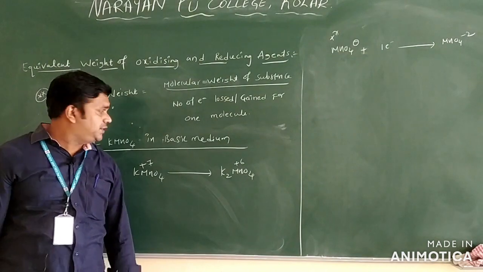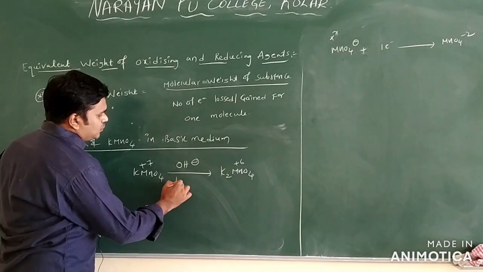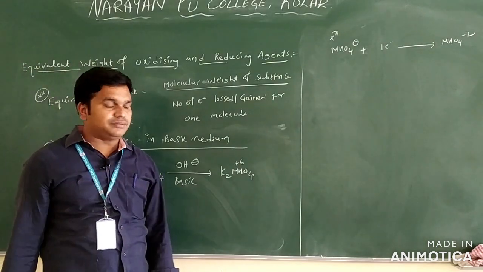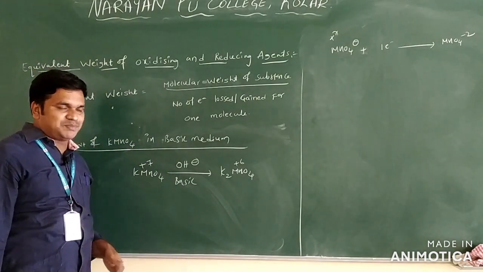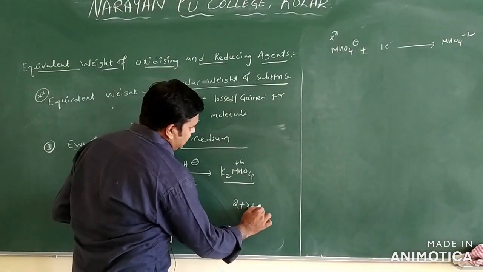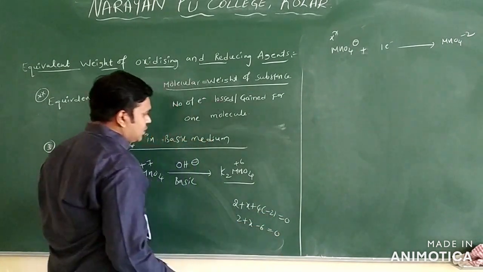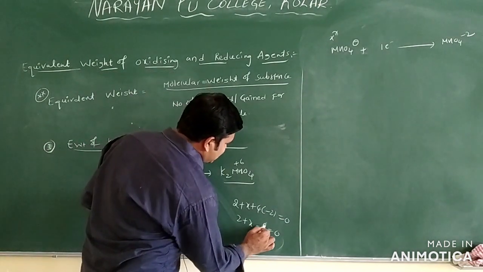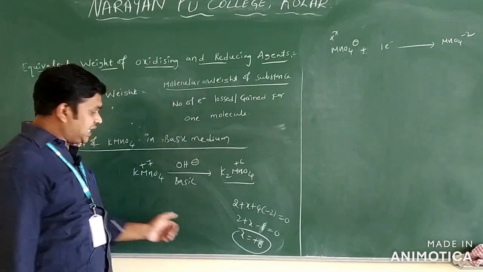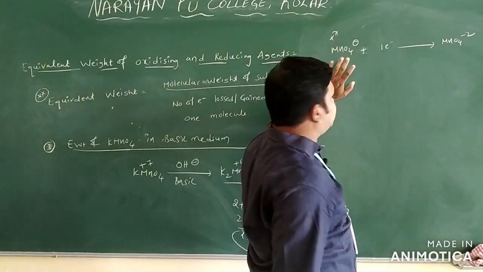Next we can see the equivalent weight of KMnO4 in basic medium. Basic medium means you take OH minus. KMnO4 can be converted into K2MnO4. KMnO4, you know already, is plus 7. In K2MnO4, 2 plus X plus 4 into minus 2 is equal to 0, so 2 plus X minus 8 is equal to 0, and X is plus 6 only. So plus 7 is converted into plus 6. The change in the number of electrons is 1 only.